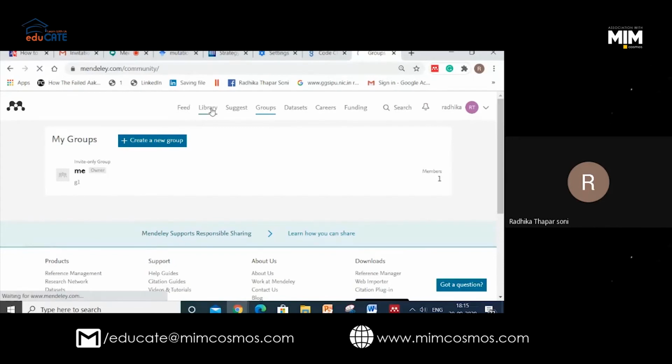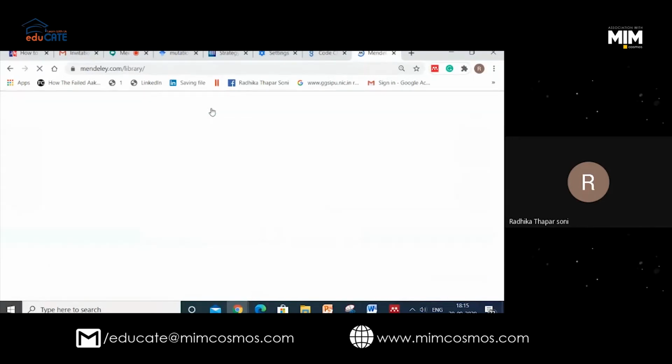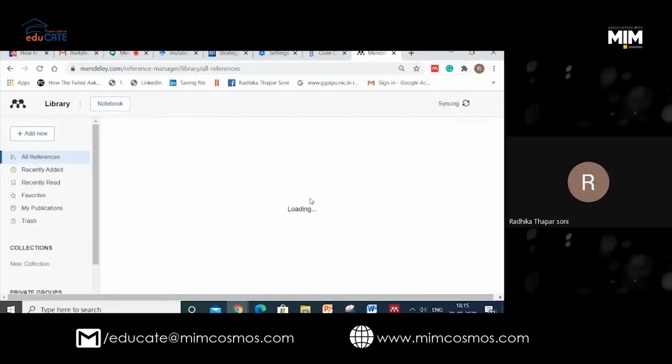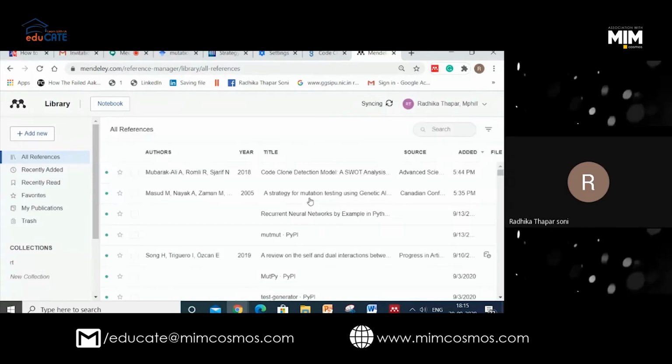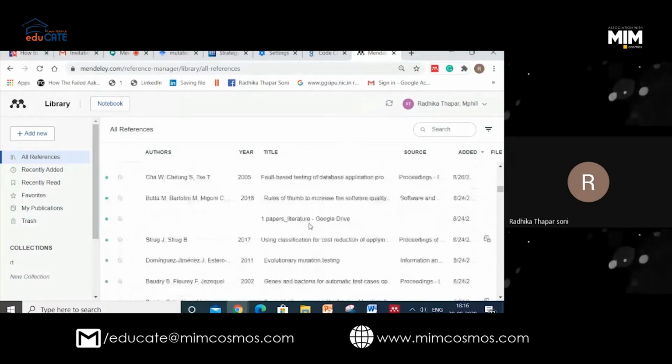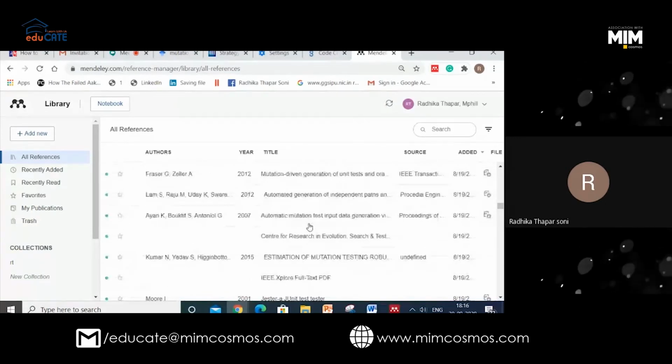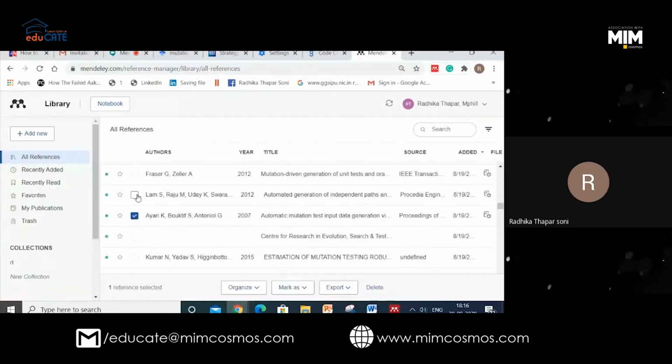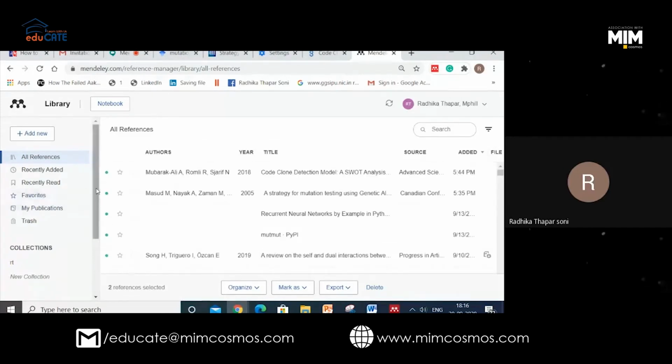This is your library. You can create groups of two-three people or more. I'm loading it. See, all our papers are here now. If I want to share with someone, I can just click and export or share, or organize. Now these are the options which are very helpful.